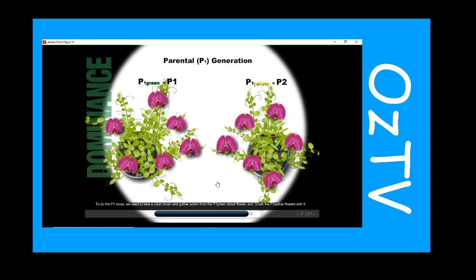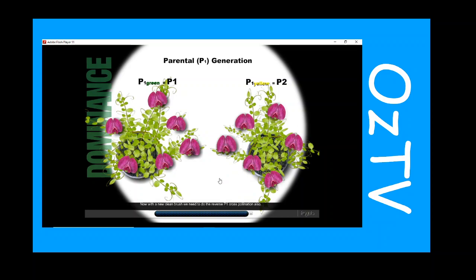To do the P1 cross, we need to take a clean brush and gather pollen from the P1 green donor flower, and brush the P1 yellow flowers with it. Very good.